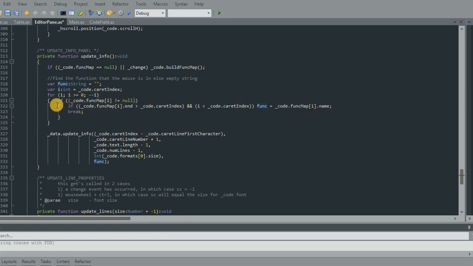Now, no matter what, the first one it comes across that's not null, it's either going to equal this and get a name, or it's not going to equal that, which means there is no name, and either way it breaks. So now it's even a little bit more optimized doing it this way. And that's it. That's the answer.